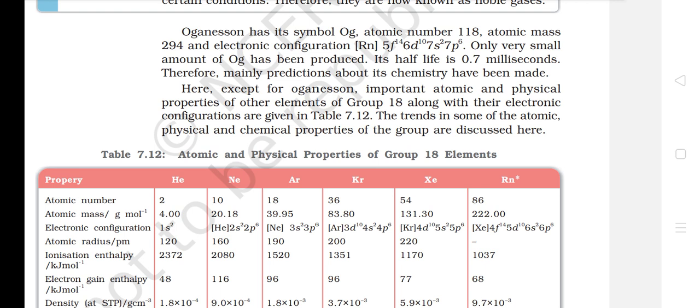Here, except for oganesson, important atomic and physical properties of other elements of group 18 along with their electronic configuration are given in table 7.12. The trends in some of the atomic, physical and chemical properties of the group are discussed here.